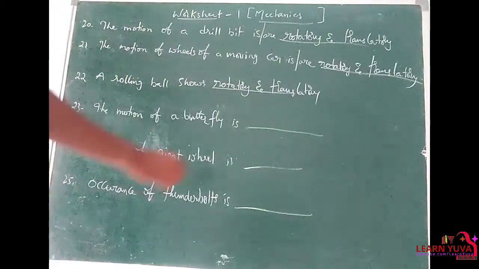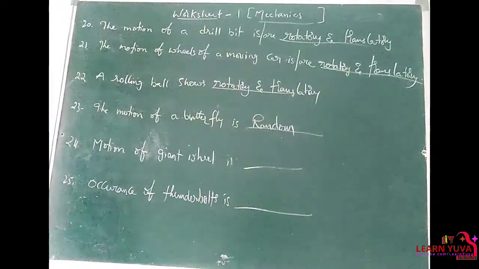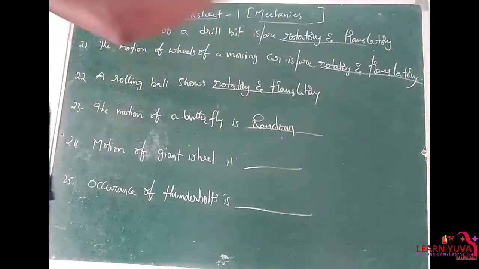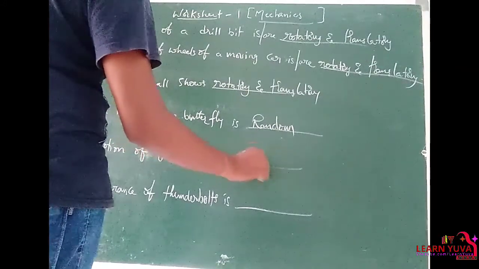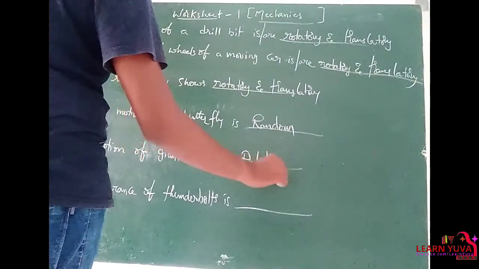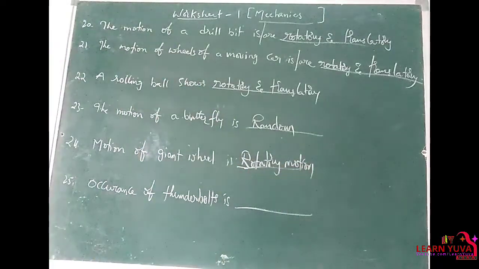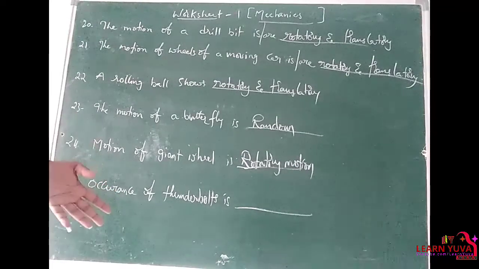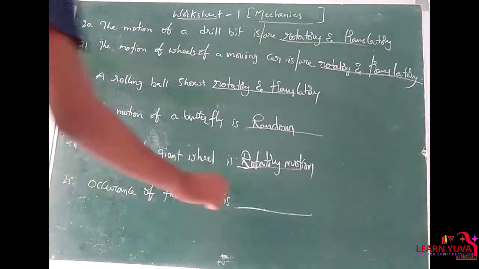The motion of a butterfly, we cannot identify the motion. So that is random motion. Motion of a giant wheel. Giant wheel is rotating about a fixed axis. So it is rotatory motion. Occurrence of thunderbolts, so that we cannot identify. So these thunderbolts do not occur at regular intervals of time. So it is non-periodic.